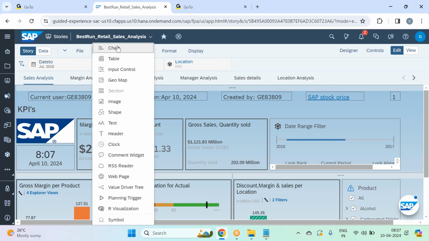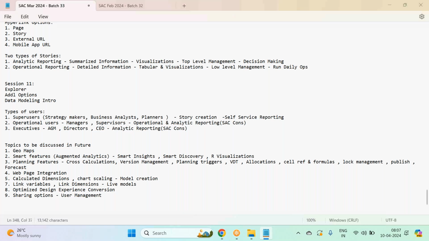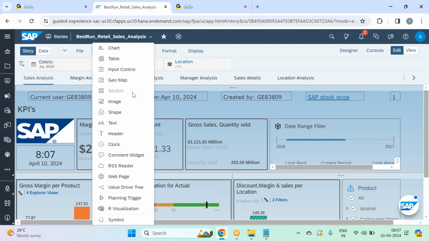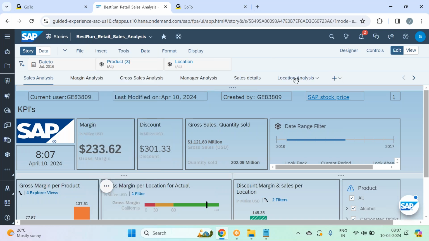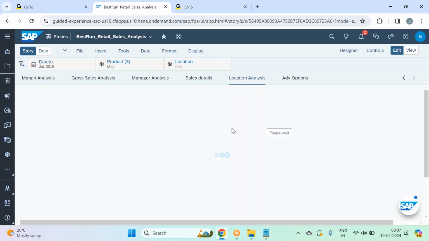In the insert menu, I inserted tables already. I inserted charts. I inserted input controls. I didn't really insert a geomap, so I'll be covering geomaps. Sections you can ignore anyway; we're not doing sectioning right now. Images I inserted. Shapes: if you want to insert any shape, you can insert it. Nothing new here. Text we inserted. Headers we inserted. Clock we inserted. Comment widget we inserted, right? In the location analysis page, we have a comment widget in place.